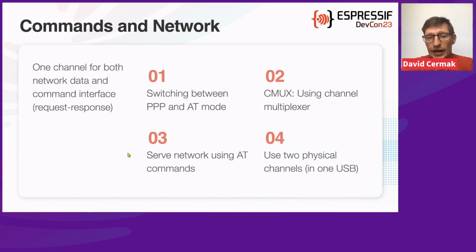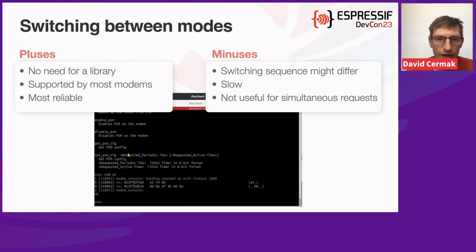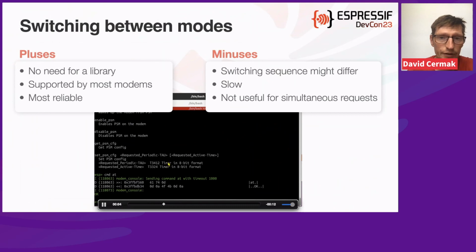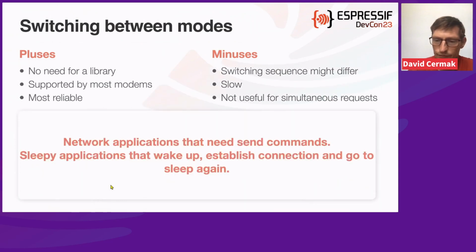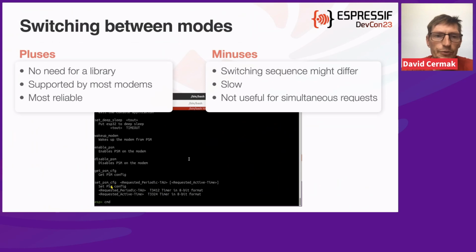Solution number three, and I've already shown that when I was trying to ping espressif.com using AT commands. So we can basically serve the network simply using AT commands. There are some issues with that, and I will talk about them later. Number four, we can basically use two physical channels. So looking at point number one, switching between modes.